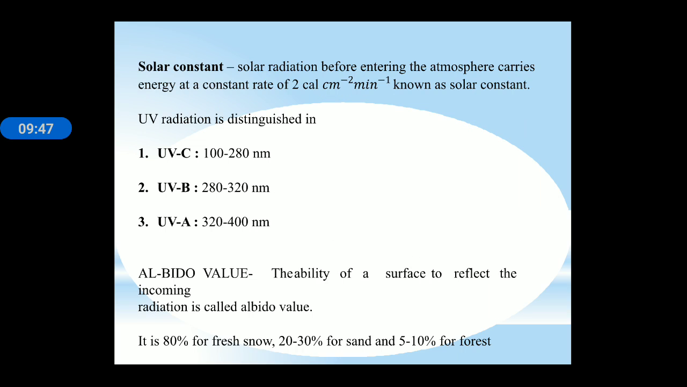Next is the solar constant. Solar radiation before entering the atmosphere carries energy at a constant rate of 2 kilocalories, known as the solar constant. UV radiation is distinguished into UV radiation C, B and A. C has a wavelength of 100 to 280, B is 280 to 320, and A is 320 to 400 nanometers. Next, albedo value. The ability of a surface to reflect incoming radiation is called albedo value. It is 80% for fresh snow, 20 to 30% for sand, and 5 to 10% for forest.